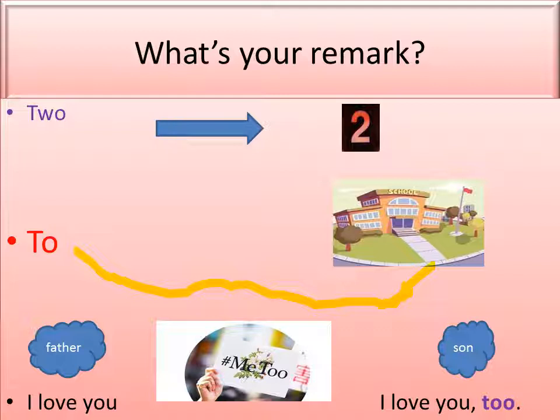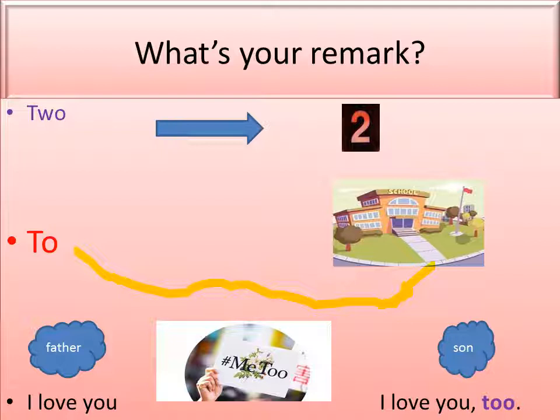Okay, so what's your remark? We have number 2, everybody knows, T-W-O. Then we have T-O, which is pronounced to. It's a preposition of place. I go to school. Okay? And the last one is too, T-O-O.